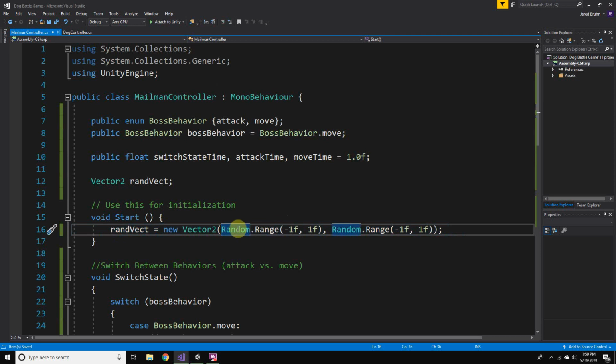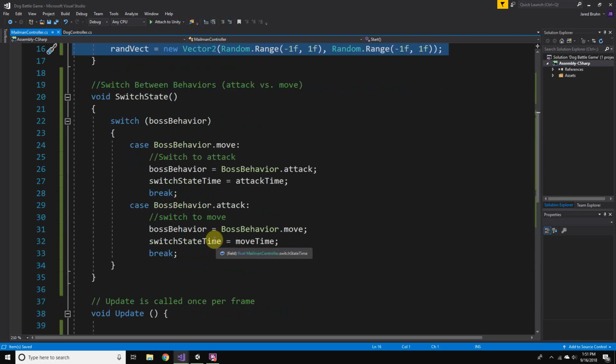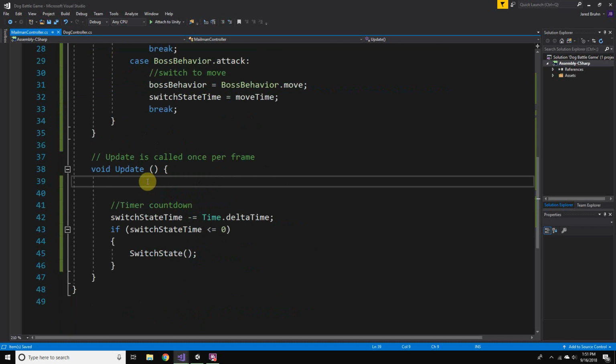So we're getting a new vector that's random. If we think about it as different axes, the x can be either negative or positive, and the y can be negative or positive, with a maximum value of 1 in each direction. So that will give us a random direction for him to start. And we're going to move him in update.